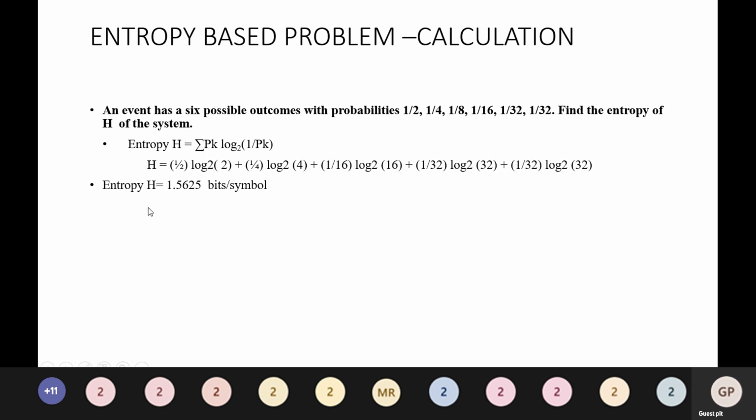So entropy H is calculated as 1.5625 bits per symbol. This is to find the entropy H of the given system, obtained by using the formula H is equal to summation Pk log base 2 of 1 by Pk. So this is the entropy H of the given system.